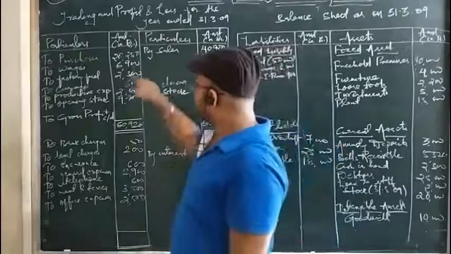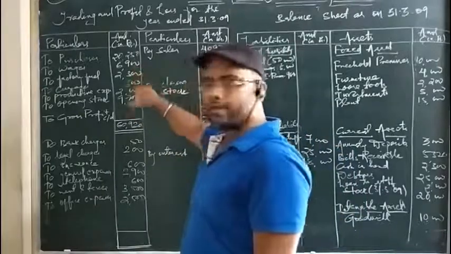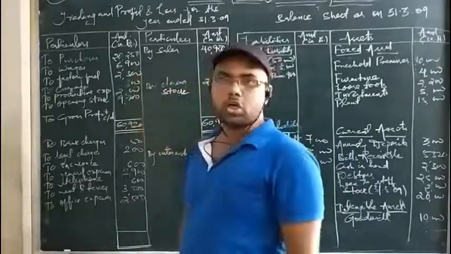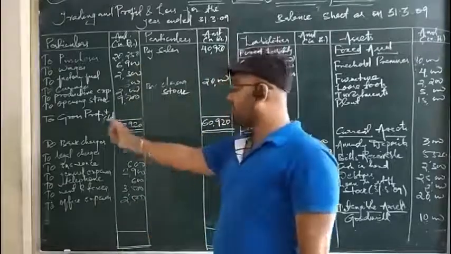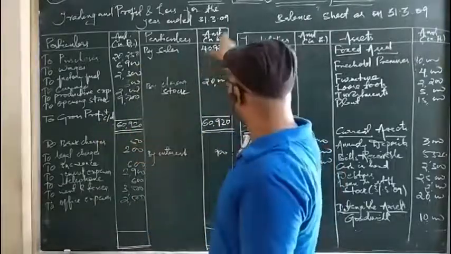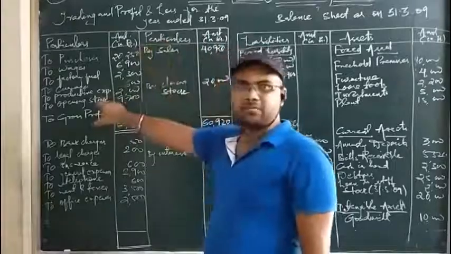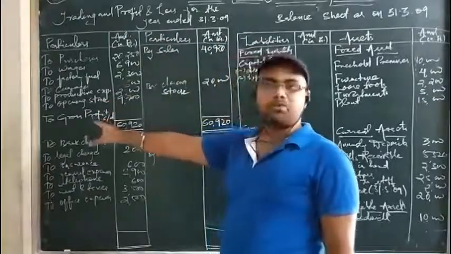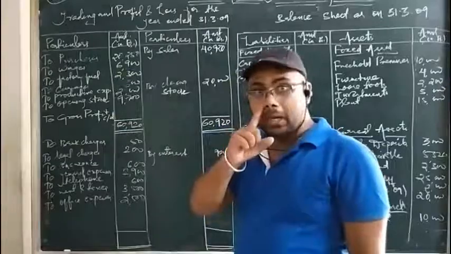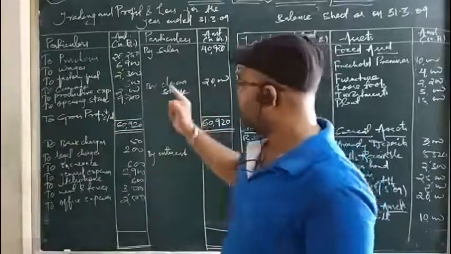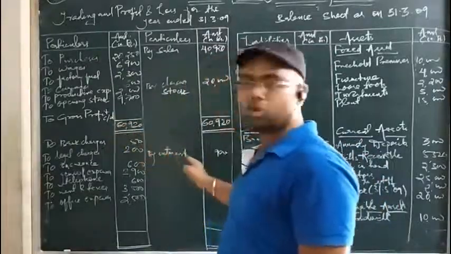So let us make a rough total of this side, so that we can substitute and get the answer as gross profit. See, without knowing the answer, why have I written here gross profit? Because I know that the income side is more than the expense side, so definitely it is a profit under the trading account. It will be gross profit. So I put here gross profit carried down because it will be brought down on the opposite side.